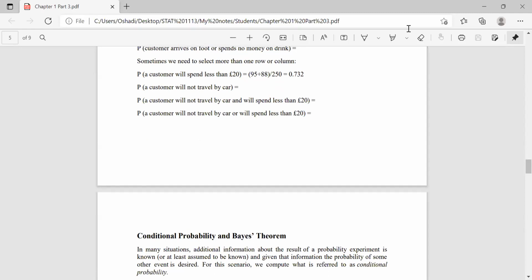So up to now we have discussed counting rules, the fundamental counting rule, permutations and combinations, the number of ways, or the number of outcomes in the sample space or an event. Using the counting rules, we obtained probabilities, and then we discussed contingency tables. Using contingency tables also, we learned how to obtain probability values. So now we are moving on.